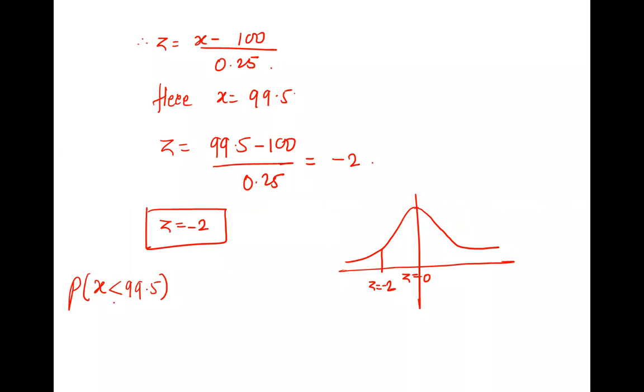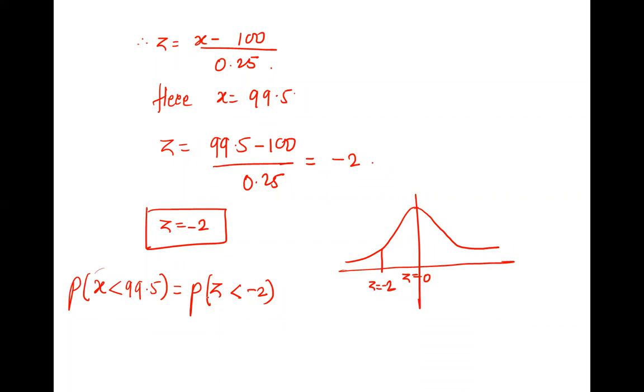If it is less or equal, I'll write less or equal. Now, according to that X, we find Z. For this X, we have Z as minus 2, and the less-than sign stays as it is. So finding this is nothing but finding that.